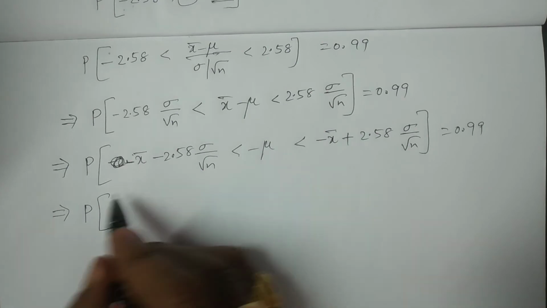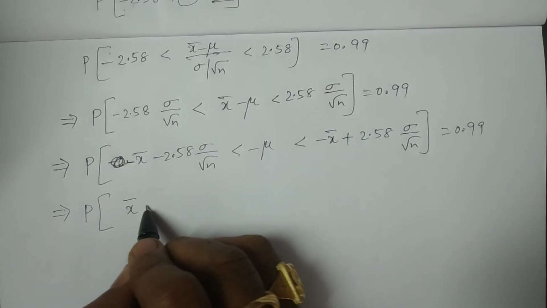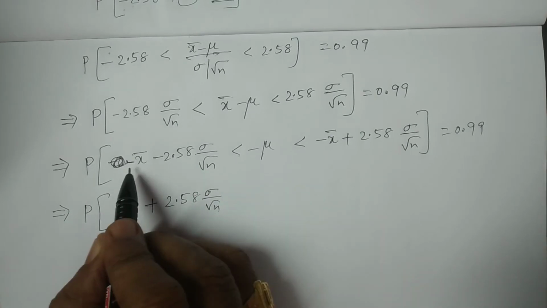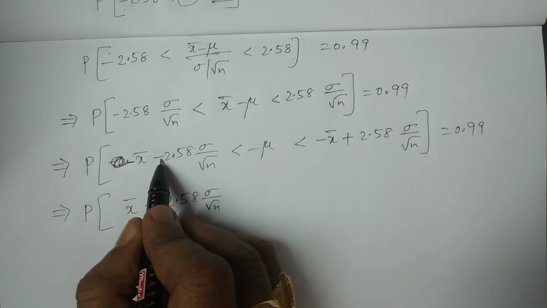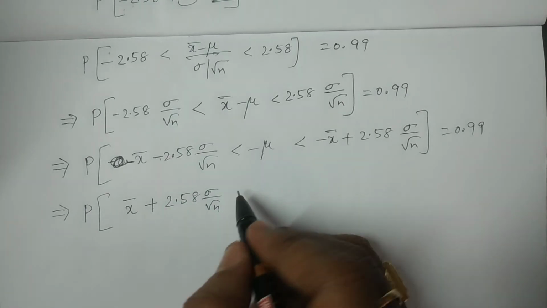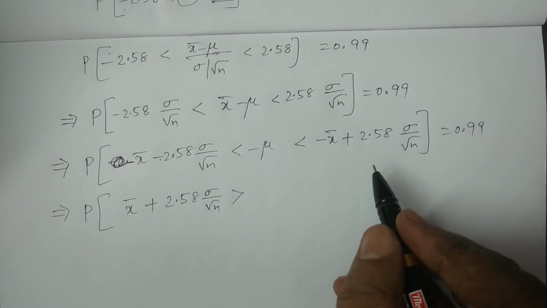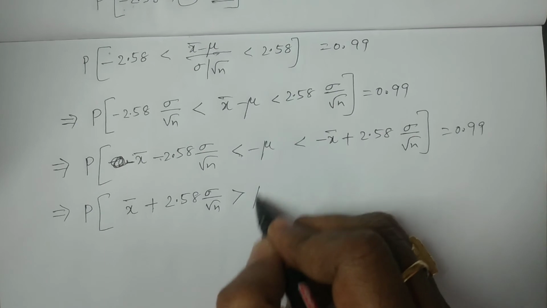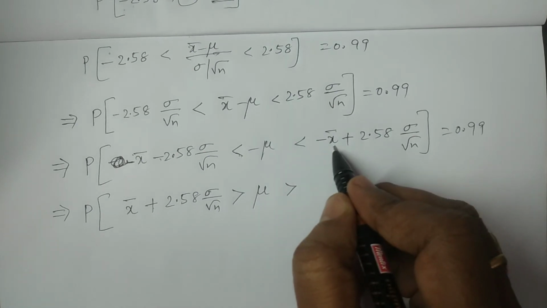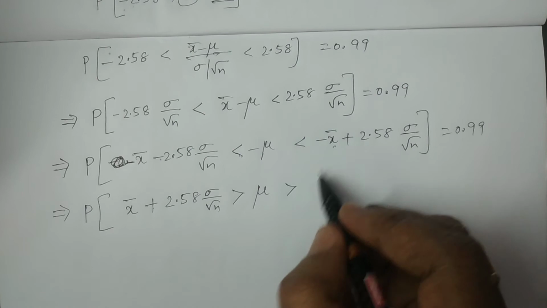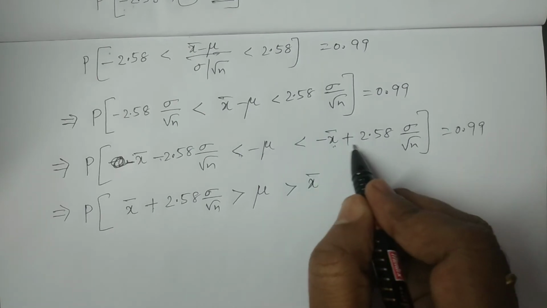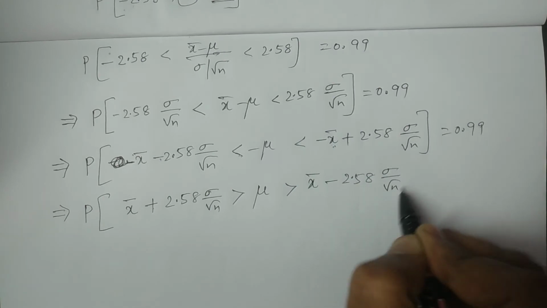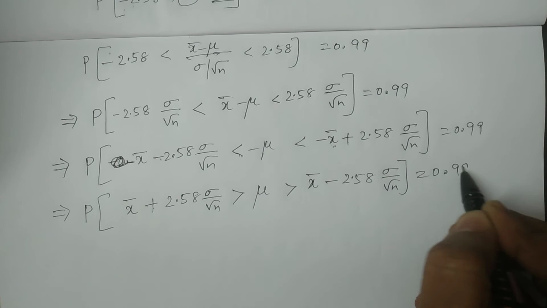If you multiply with a minus sign, it becomes x bar plus 2.58 sigma by root n, and since we are multiplying with minus, the inequality becomes greater than. So x bar plus 2.58 sigma by root n is greater than mu, which is greater than x bar minus 2.58 sigma by root n, equivalent to 0.99.